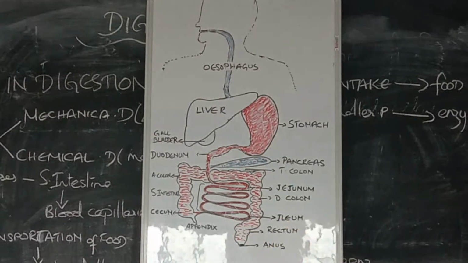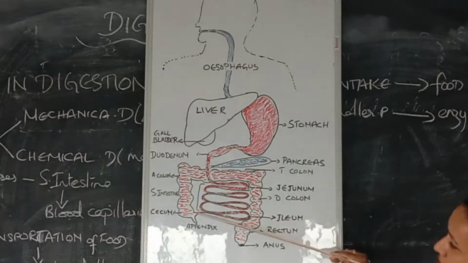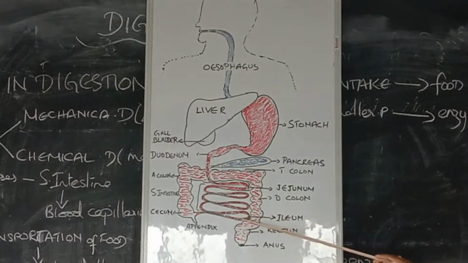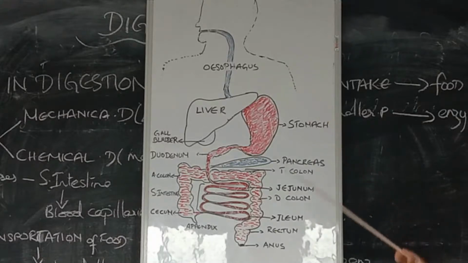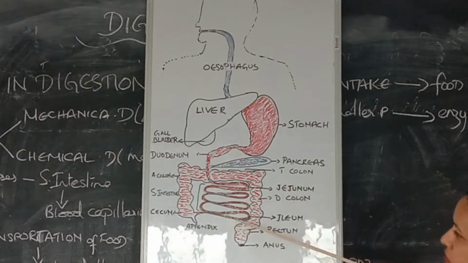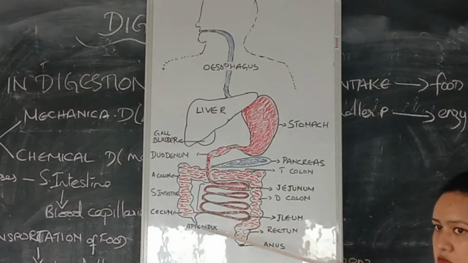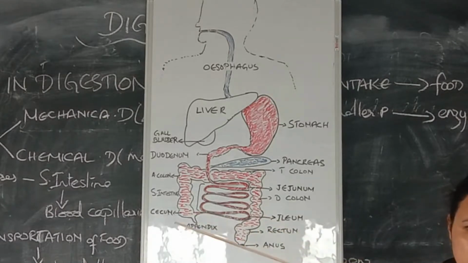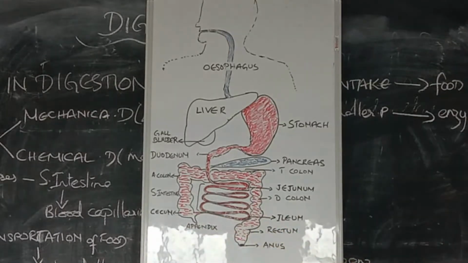Here, what happens then? You can see it is absorbed. The food that is required by the body is absorbed by the walls of the small intestine, and it is taken by the blood capillaries and distributed throughout the body. Now, the remaining waste products, where do they go from the small intestine? The usable substance is absorbed, but there are waste products which are not needed by the body. They need to be excreted out.